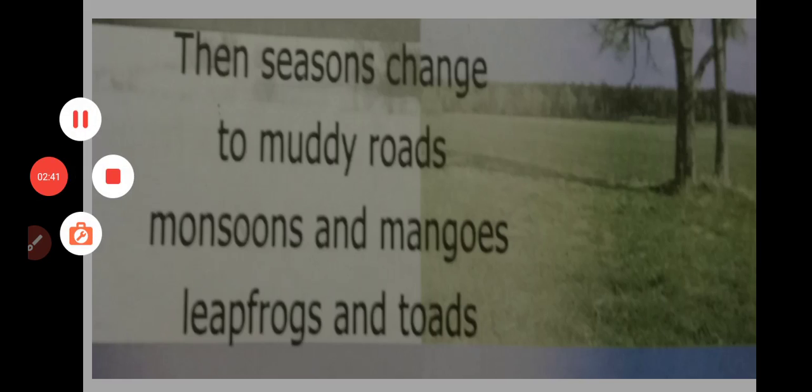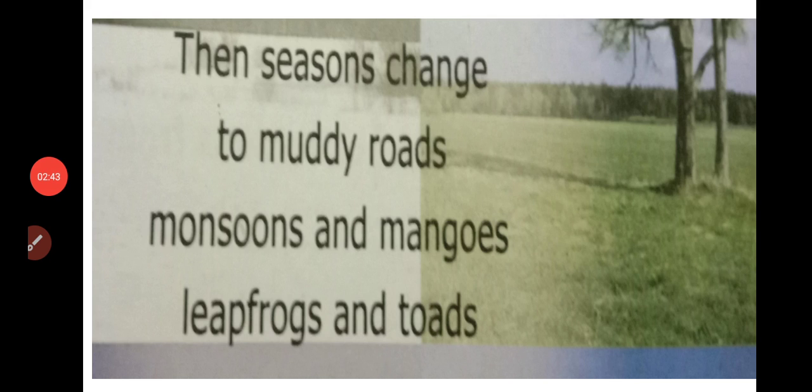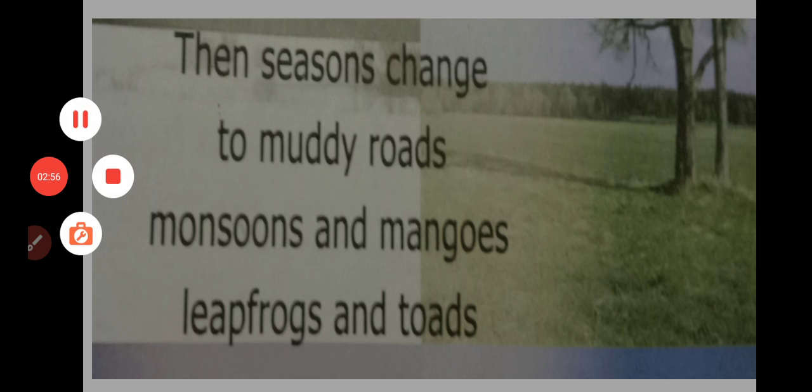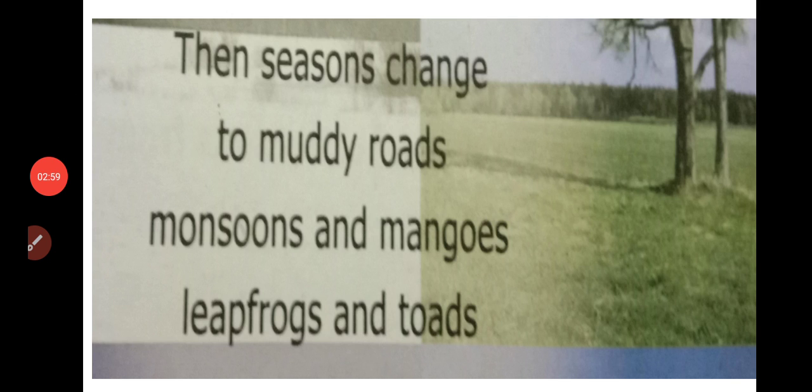We can see a lot of pools on the road, isn't it? The roads became very slippery. We have to be careful walking on the road, isn't it? Then she's telling we can get the mangoes during this season. The trees give lots of fruits, and we can get lots of vegetables during this rainy season. She is telling those messages in this stanza.